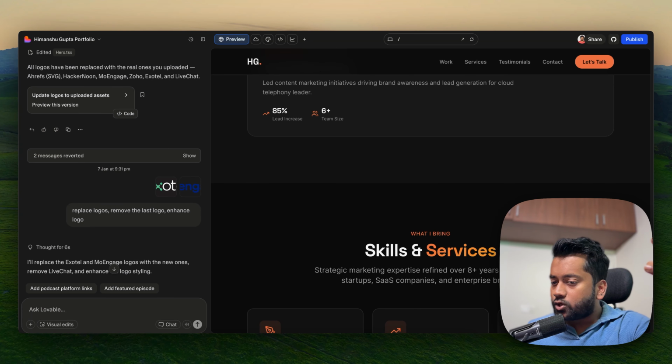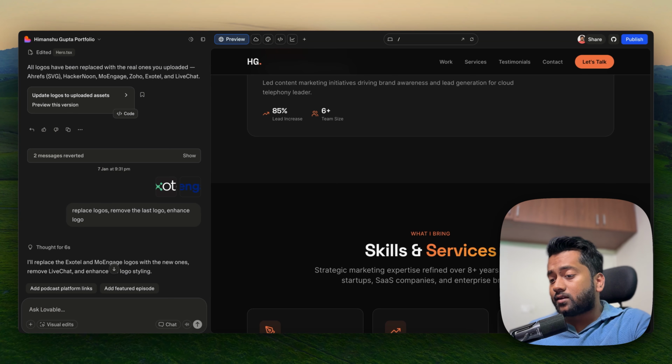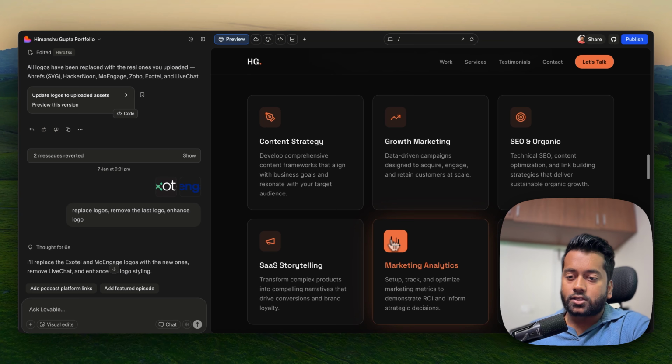But I think SEO-wise, in terms of minute changes, like let's say headlines, meta description, it's very difficult. And also because of the whole hosting thing, the site speed also takes some sort of a hit.